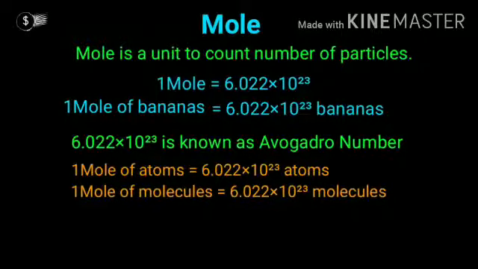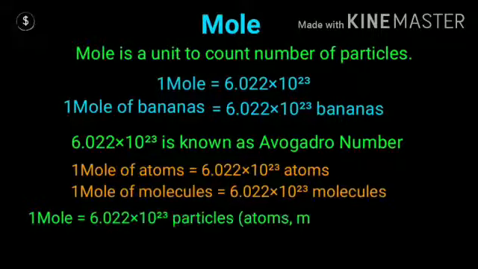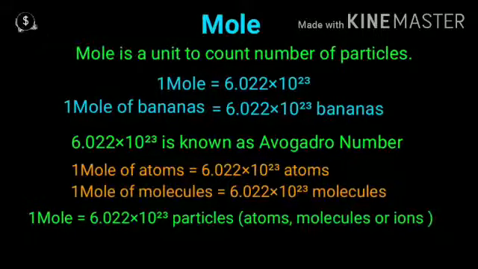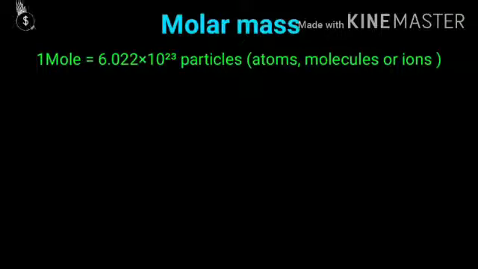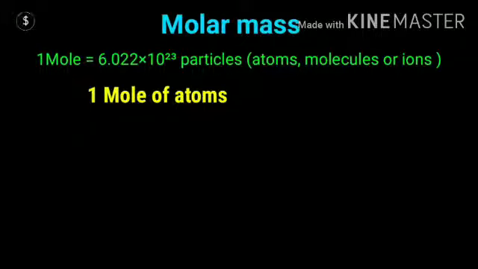1 mole of molecules means 6.022 into 10 raised to the power 23 molecules. 1 mole of ions means 6.022 into 10 raised to the power 23 ions. So 1 mole is 6.022 into 10 raised to the power 23 particles, and those particles can be atoms, molecules or ions, any. 1 mole of atoms means 6.022 into 10 raised to the power 23 atoms.